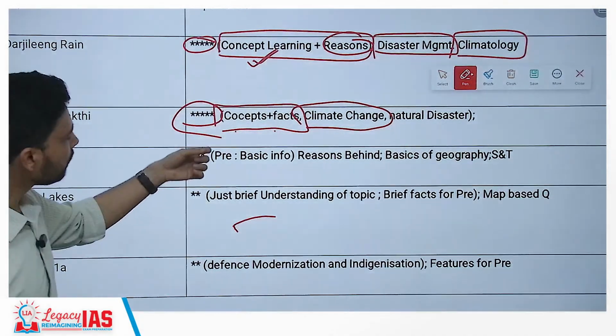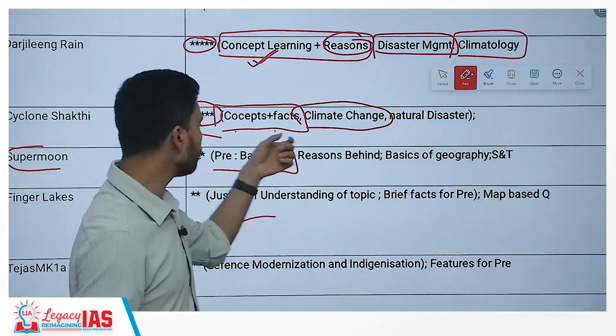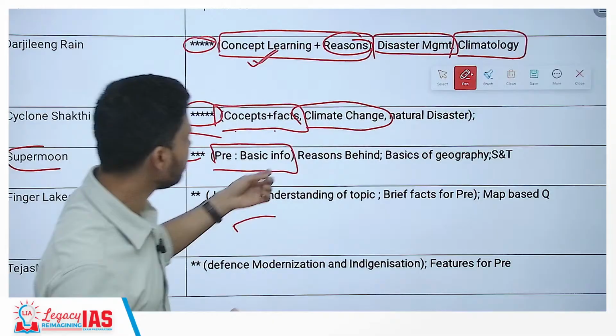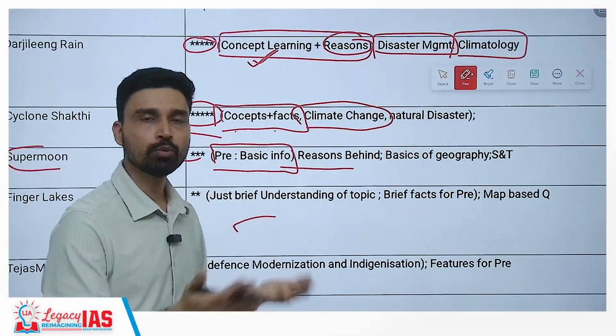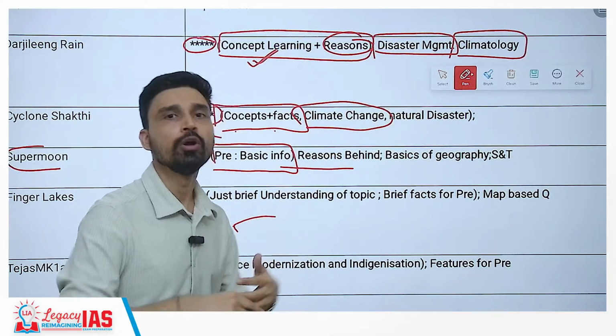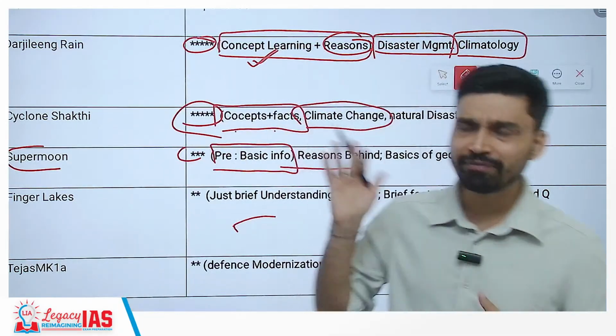Supermoon is not that important, but you have to be aware of basic information because, from both the geography perspective and the science and technology perspective, questions like this can be asked in prelims: what is a supermoon, what kind of orientation in space between sun, moon and earth creates a supermoon, or what actually happens in a supermoon. So basic facts you have to be aware of.